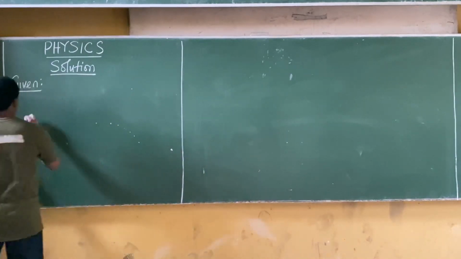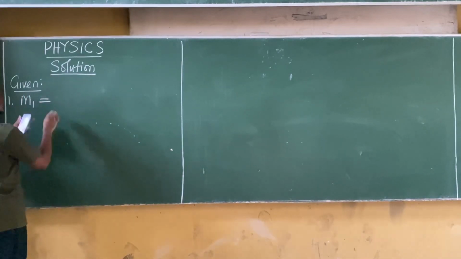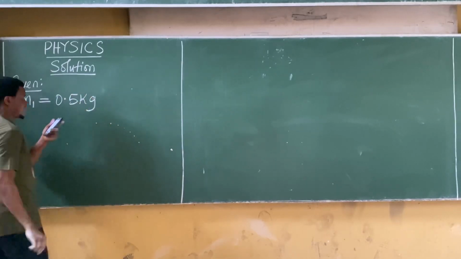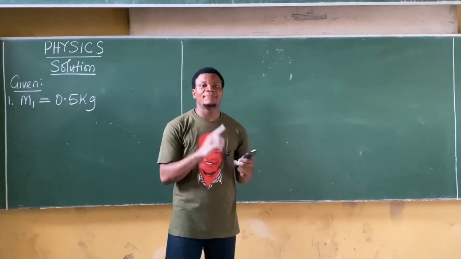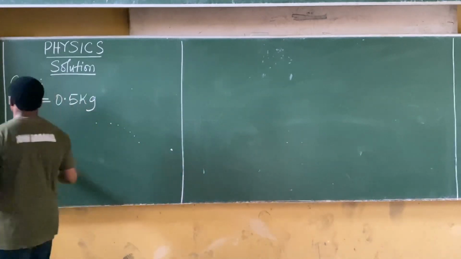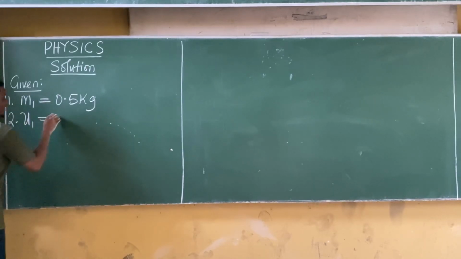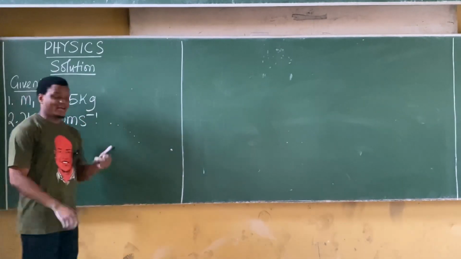So for the first ball, the mass is M1. M1 is equal to, they said it's 0.5 kilogram. But they said a mass 0.5 kilogram moving at 10 meter per second. It means that, number two, the velocity, let's call this u, of this particular mass M1 is given as 10 meters per second.